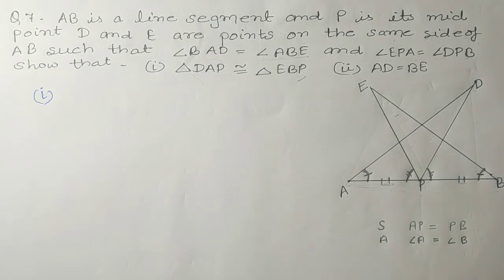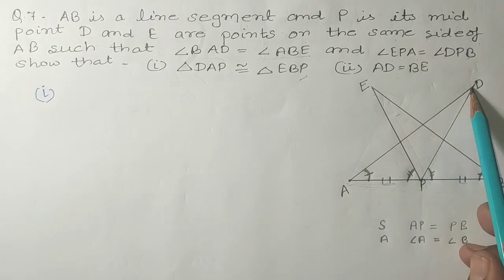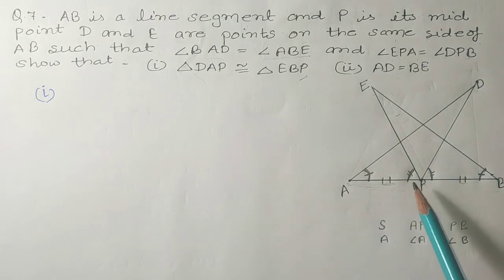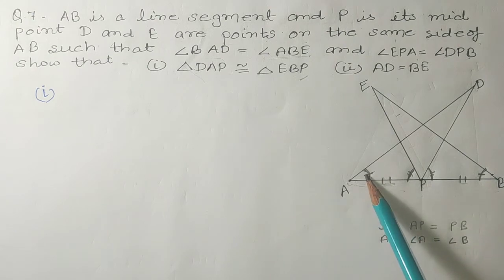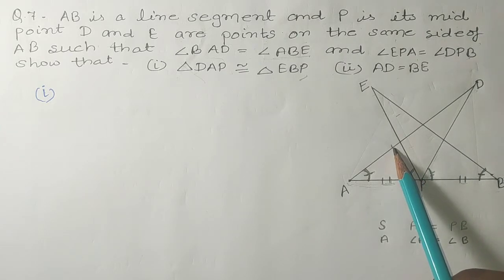Now students, which criteria can we use to prove that these two triangles are congruent? If somehow we can recognize the third element that is going to be equal. How can we prove the third element is equal? See, in this triangle DAP, this angle we have used, this side we have used, and what we have not used is this side.